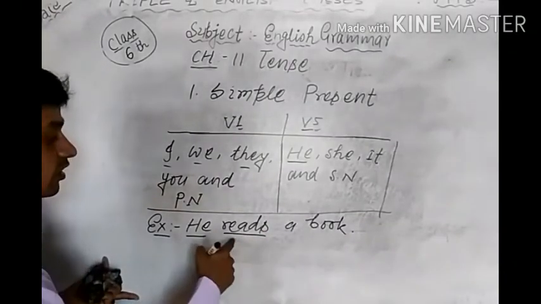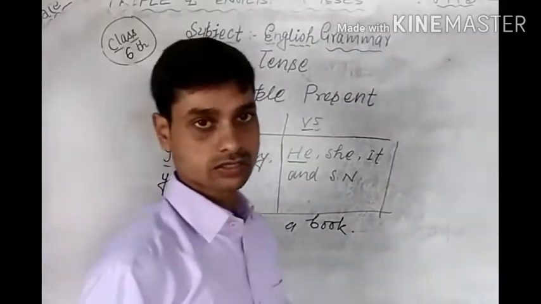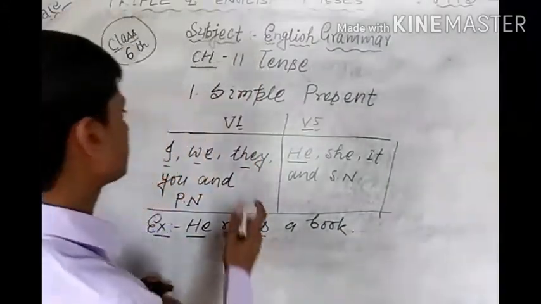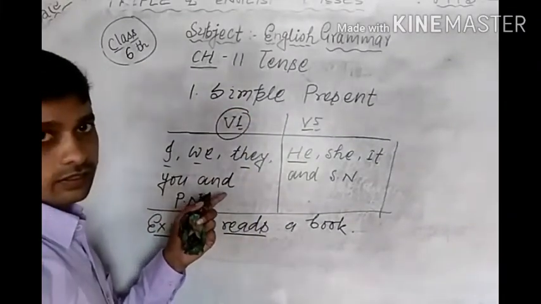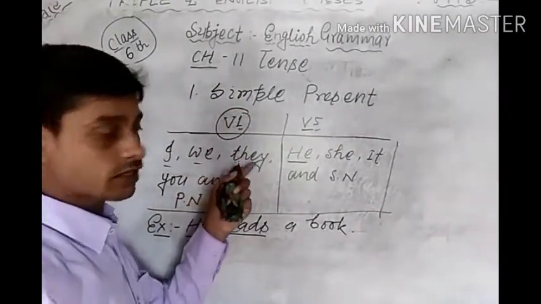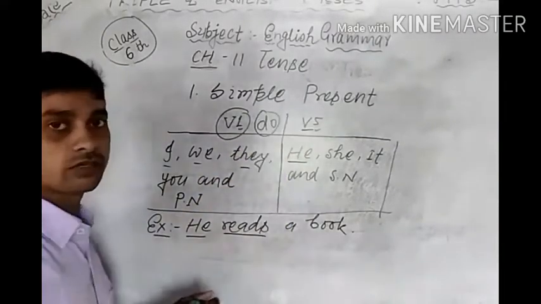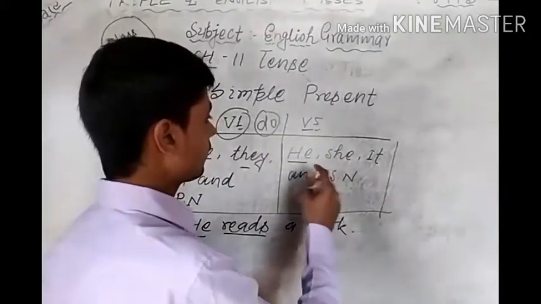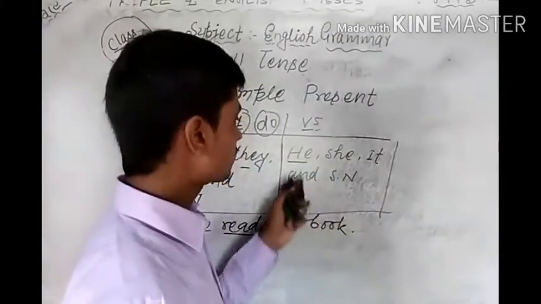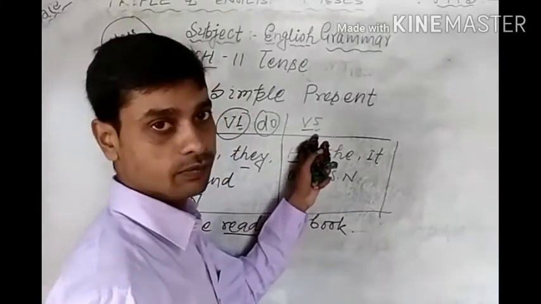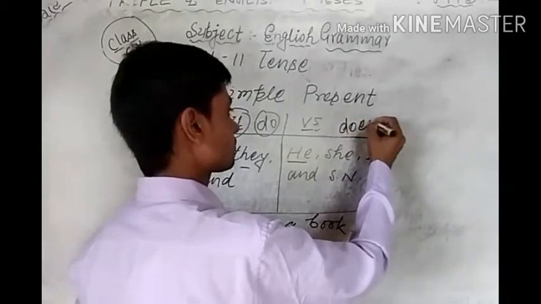Suppose that you have to change the sentence into negative, then how can we use do or does? In the same condition, with the same pronouns where V1 is used, we also use do, and where he, she, it, and SN are used, with all these we use V5, and in the same condition we also use does.